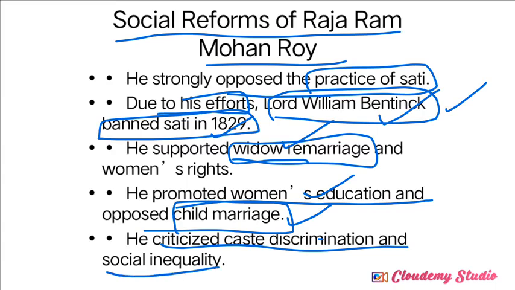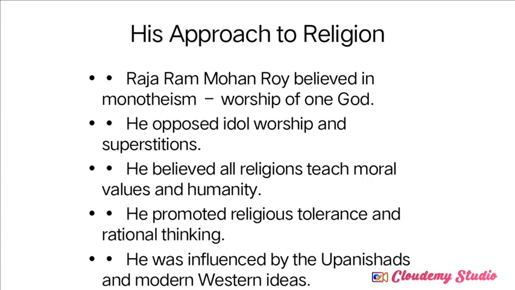So next, he criticized caste discrimination and social inequality. Caste discrimination most commonly means the higher caste dominating over the lower caste. So slavery-like practices existed in Indian society. Everything he criticized openly in Indian society.